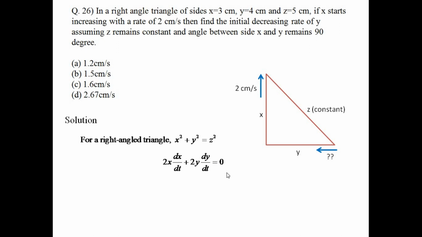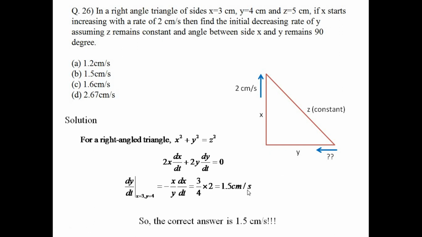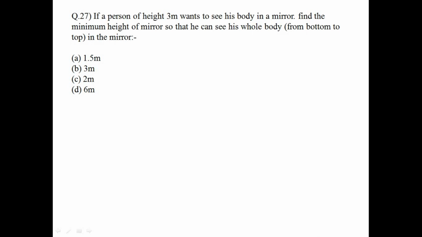We differentiate it to find the rate of change of the variables x and y. So dy/dt comes out to be minus x by y times dx/dt, at that point x equal to 3 and y equal to 4. So it is 1.5 centimeter per second. So 1.5 centimeter per second is the correct answer.